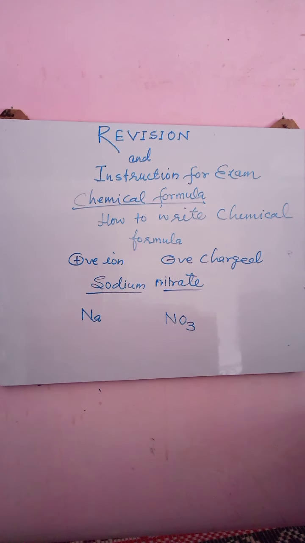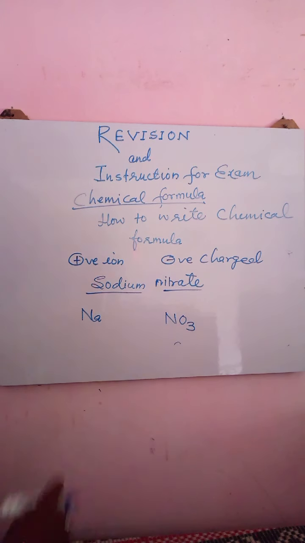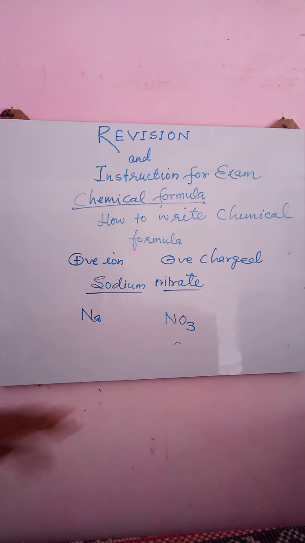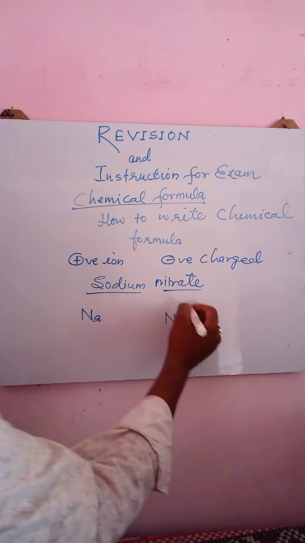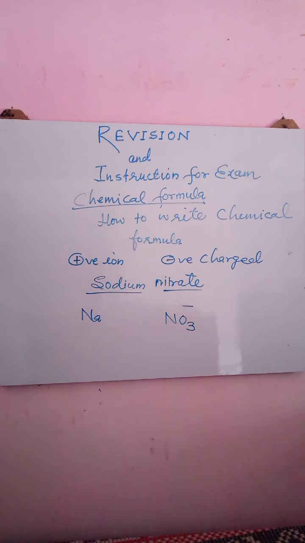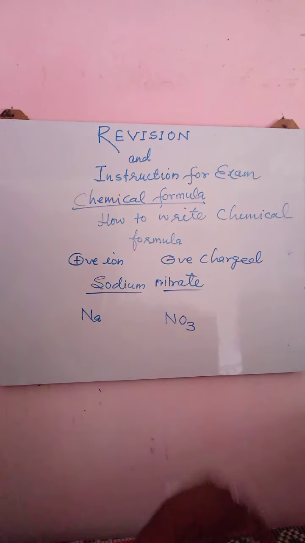We all know the charge over polyatomic ions or radicals is considered as the valency of that radical. So the minus charge present over nitrate radical will be the valency of nitrate. So valency of nitrate is 1.